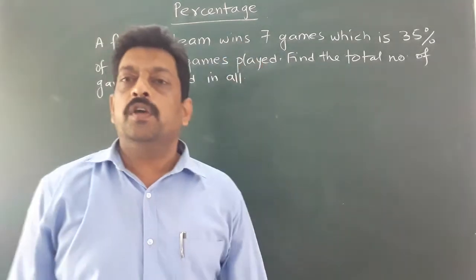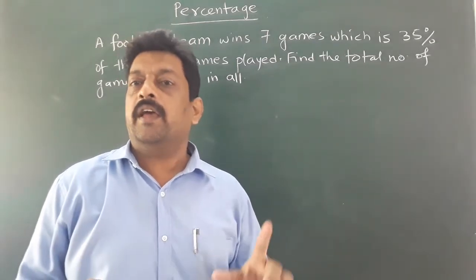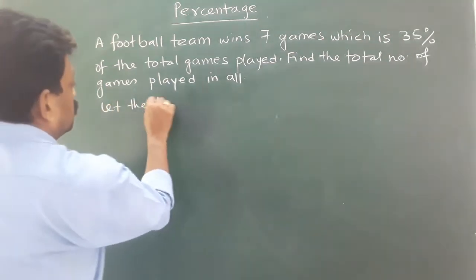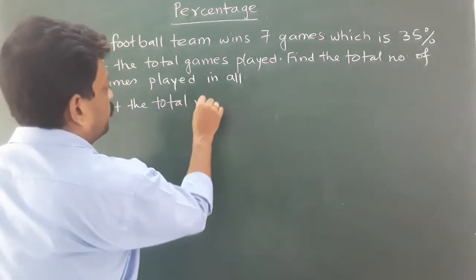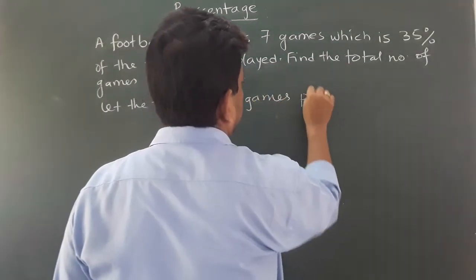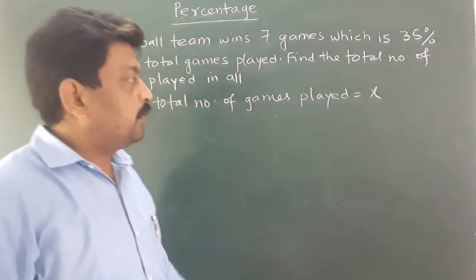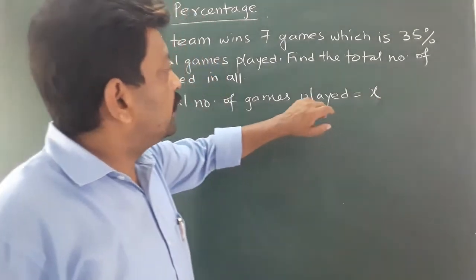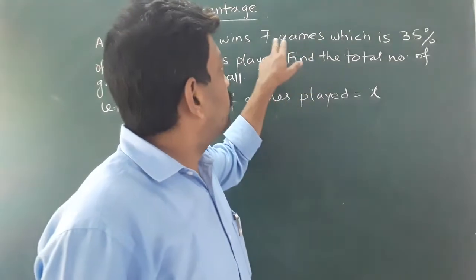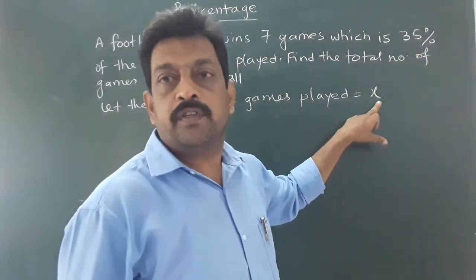Okay, so here again let me take the total number of games played as x. Let the total number of games played equal x. 7 games are won, and that 7 is actually 35% of the total games, means 35% of x.